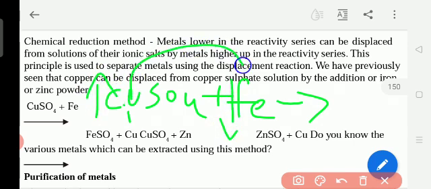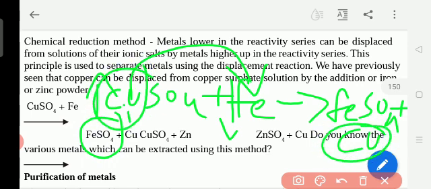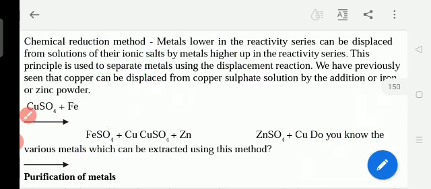So copper is taking the place of the iron. What is the product we get? FeSO4 plus Cu. Now you see this copper metal is separated. So in the chemical reduction method, they use the displacement reaction, where highly reactive metals take the place of less reactive metals, and like that the metal is separated.